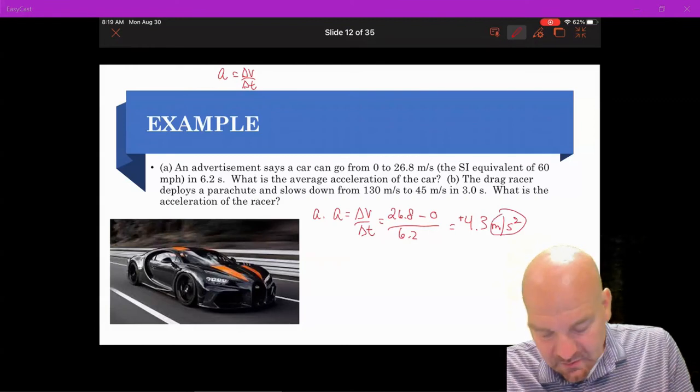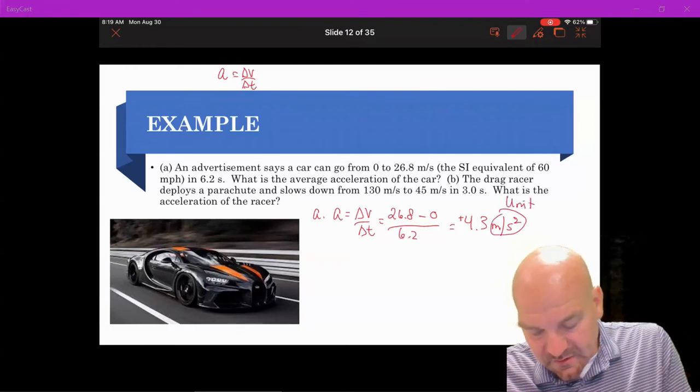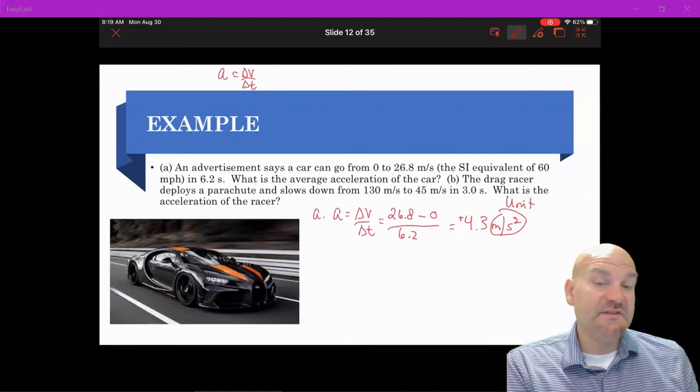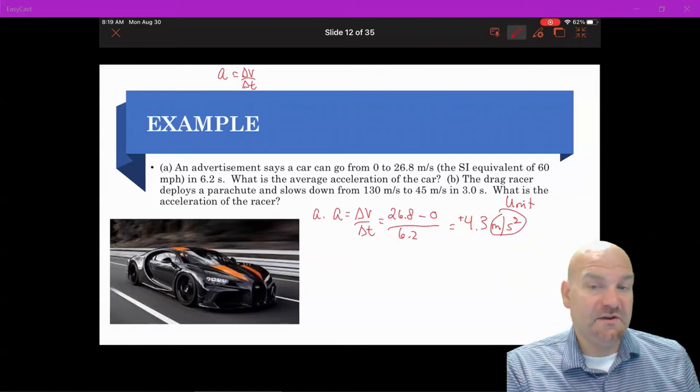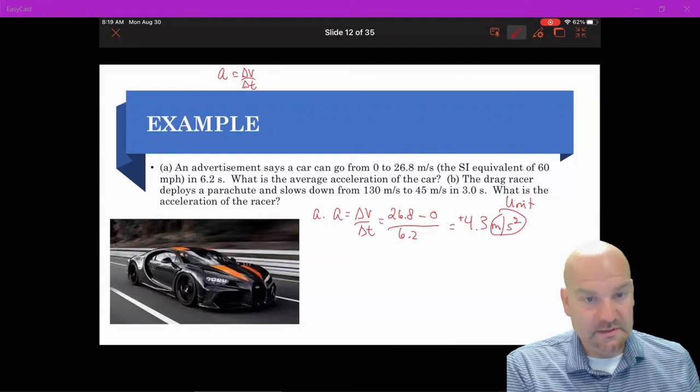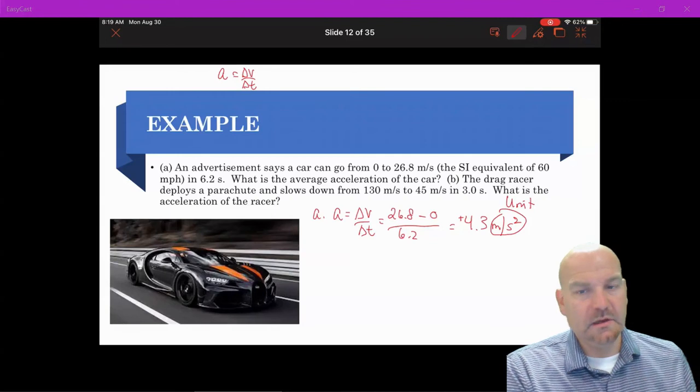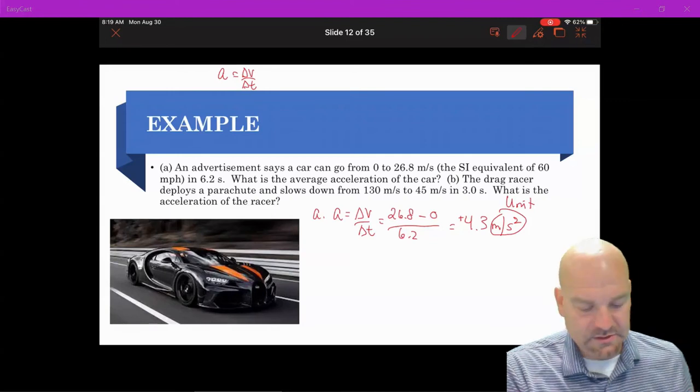The SI unit for acceleration is meters per second squared. It doesn't seem like much, but you have to remember this is in meters per second. We're talking nearly 10 miles per hour per second, if you do the calculation using miles per hour.